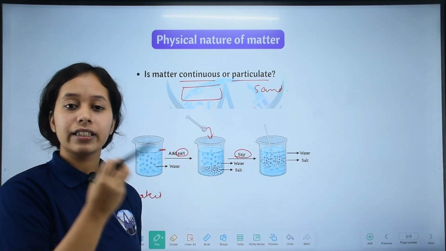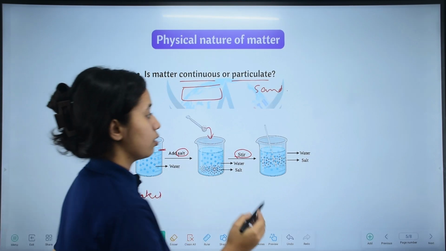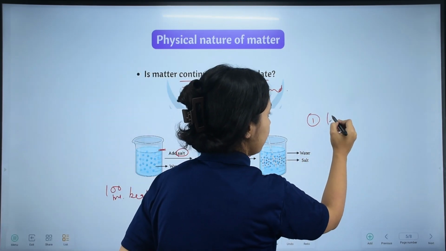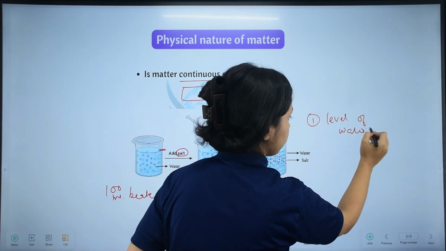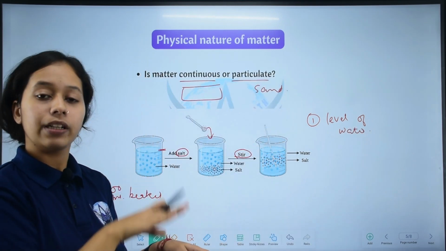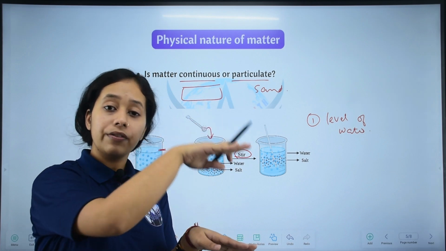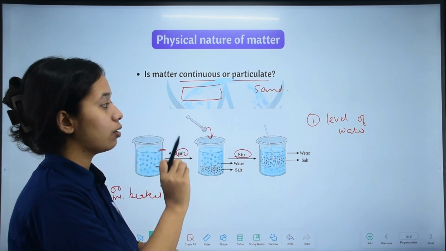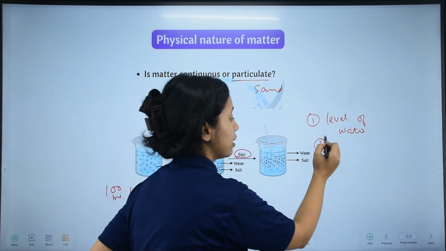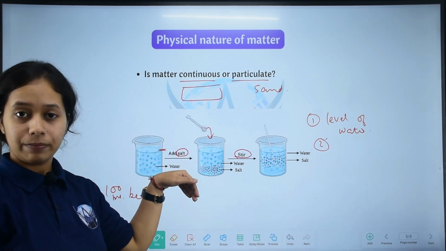What will be the difference in the level of water? So question number 1 is: what will the level of water be?